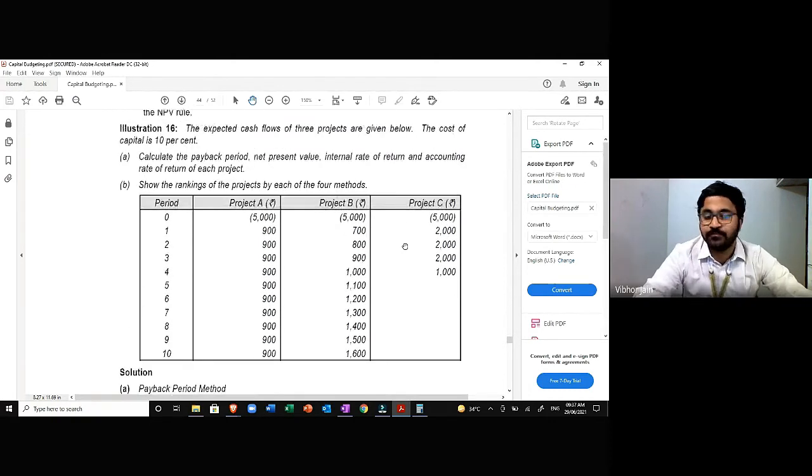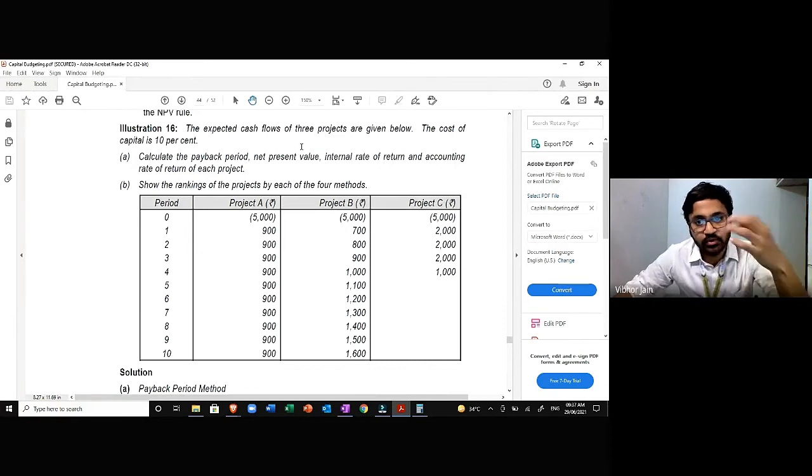So this is a question. Illustration number 16. The expected cash flows of three projects are given to you. The cost of capital is 10%. Calculate the payback period, net present value, internal rate of return, and accounting rate of return for each project. Show the ranking of the project by each of the following methods.